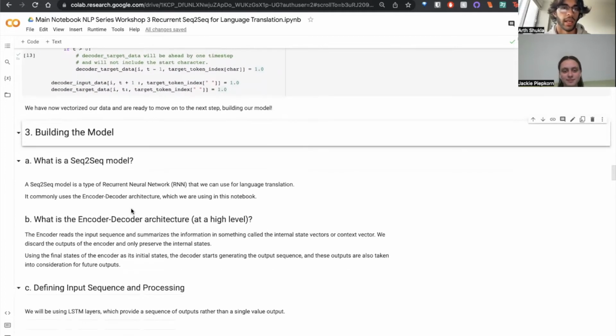Okay, great. So now that we've preprocessed all of our text into a bunch of vectors, we can start building our model to take advantage of that text. So we're going to be using a sequence to sequence model. You guys saw a picture of what the overall model architecture looks like earlier on. The idea is that we have an encoder and a decoder. Now, to understand what an encoder and decoder are, first we're going to look at the building blocks of our sequence to sequence model, and then we'll build our way up to the whole model architecture.